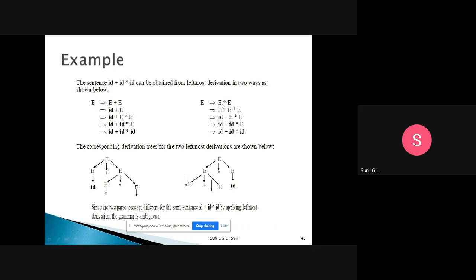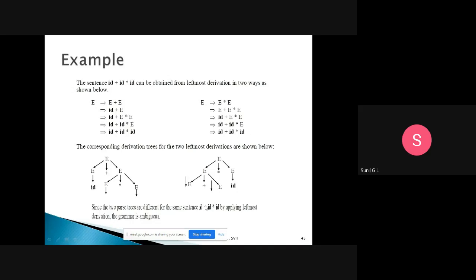Like that here also, for E tends to E star E, after that this E, the left side, will be extended to E plus E. Then this E will be replaced with id, this E with id, and this E with id. I got id plus id star id. So here, the two parse trees are different for the same sentence.